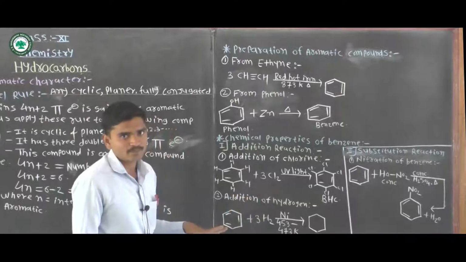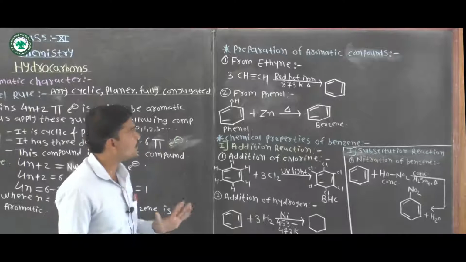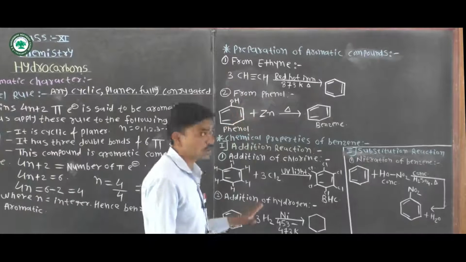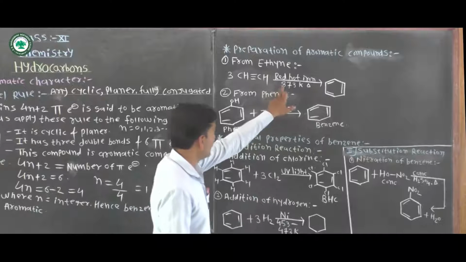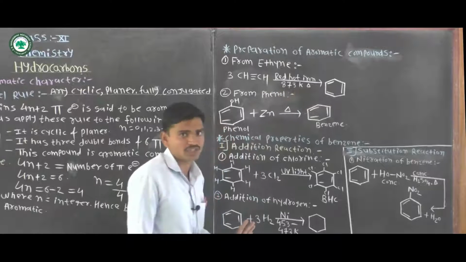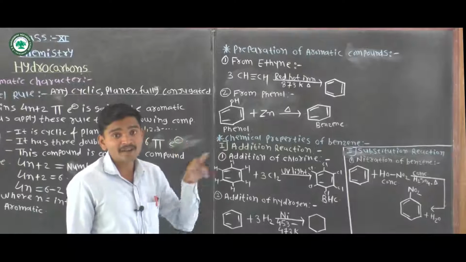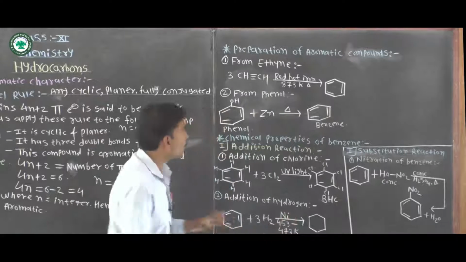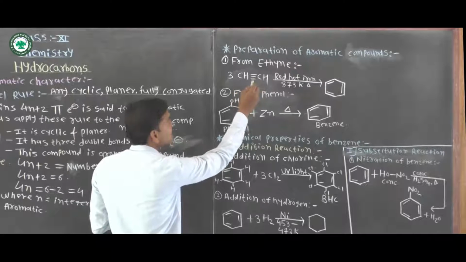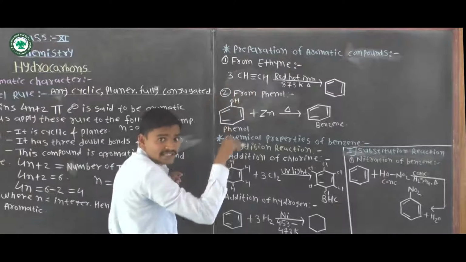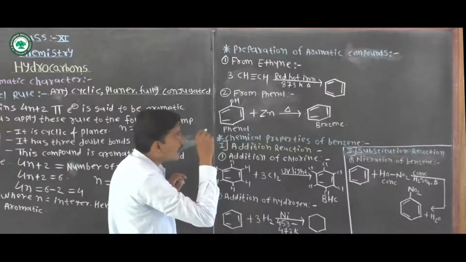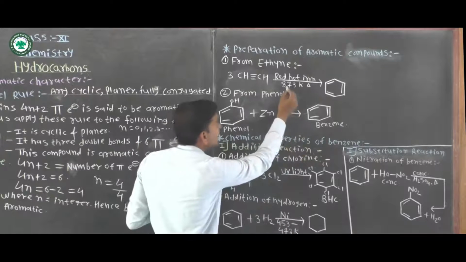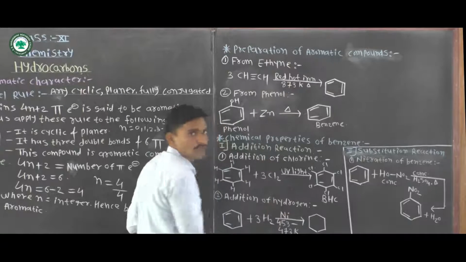When 3 molecules of ethyne are heated in a red hot iron tube at 873 Kelvin, they trimerize to give a benzene ring.